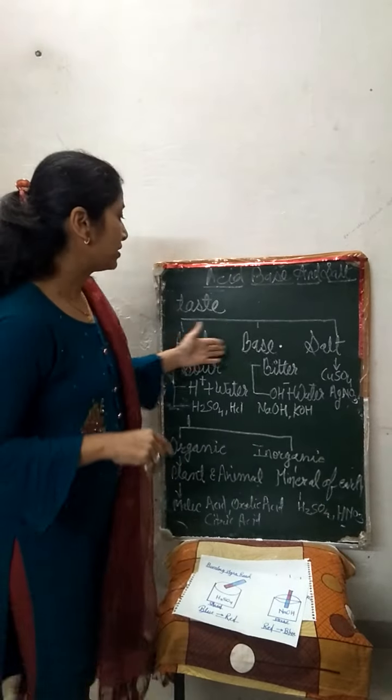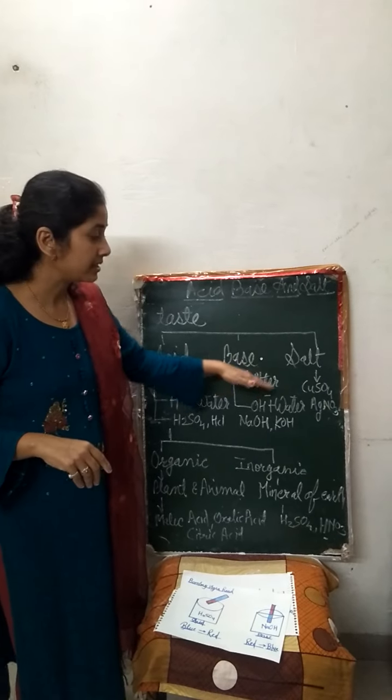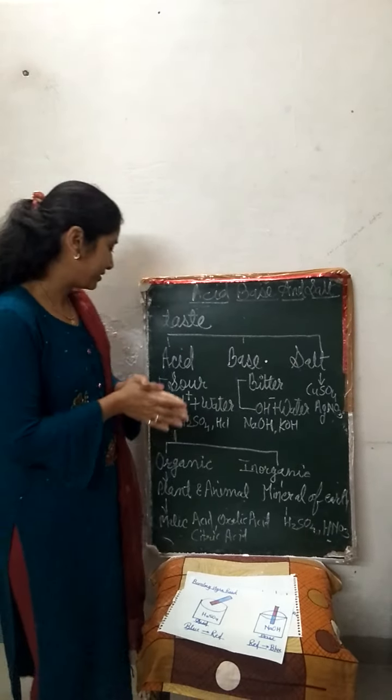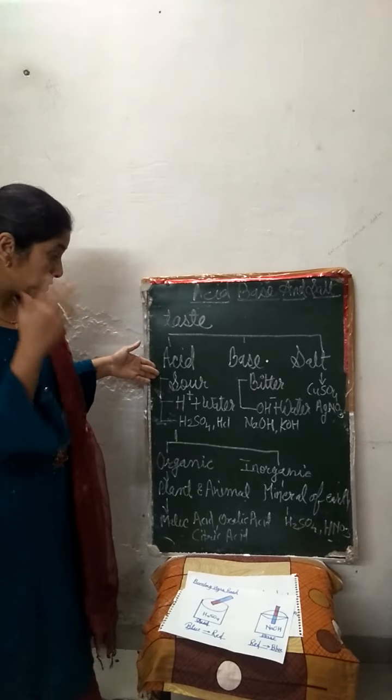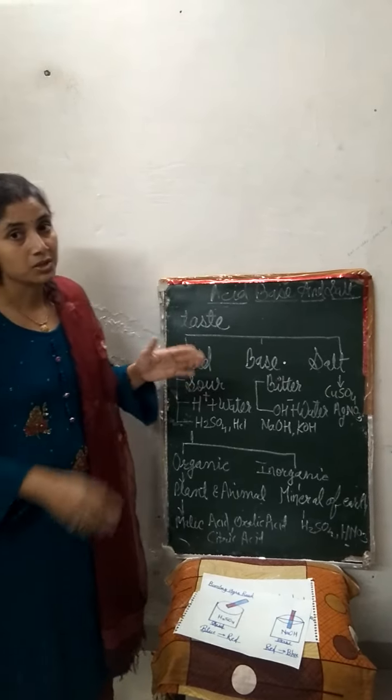According to taste, we have categorized the substances into three categories. First one is acid, second one is base, and third one is salt. Acid is sour in taste, base is bitter in taste, and salt is of course salty in taste. Now the question arises in our mind, what is an acid? Acids are substances which are sour in taste.